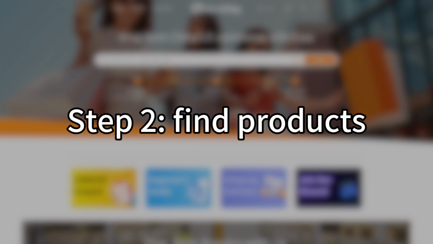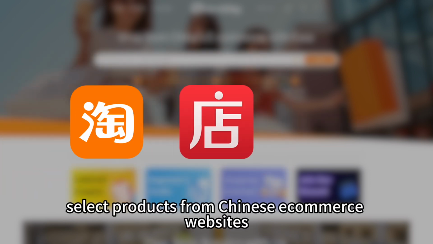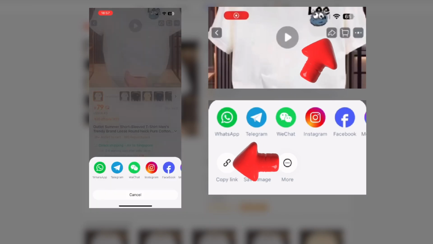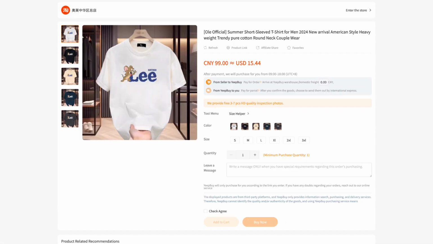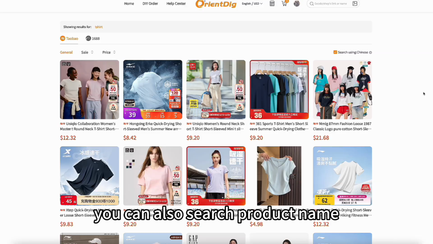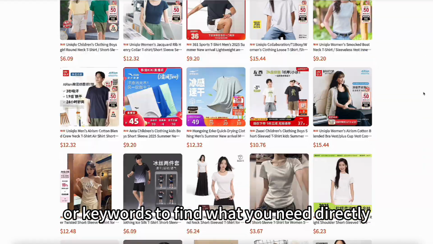Step 2. Find products. Select products from Chinese e-commerce websites. Copy the product link and paste it into the search bar on OrientDig. You can also search product name or keywords to find what you need directly.